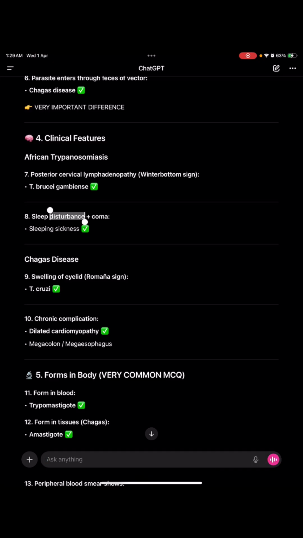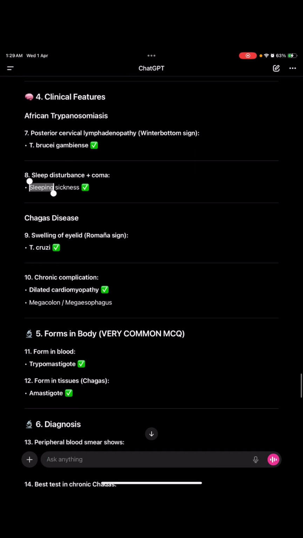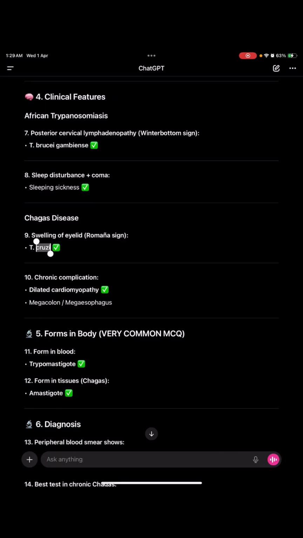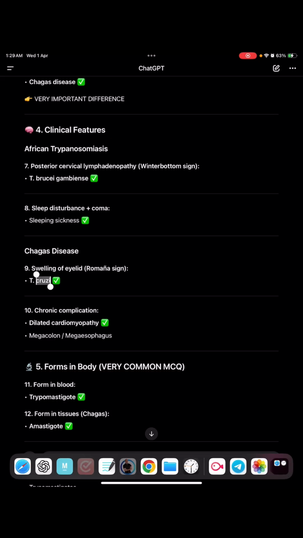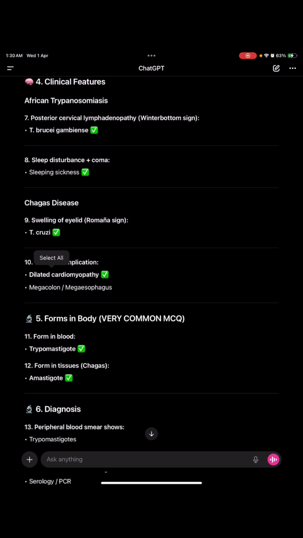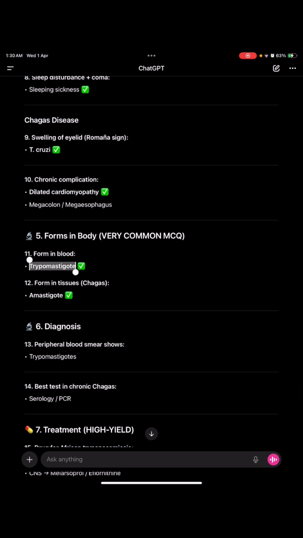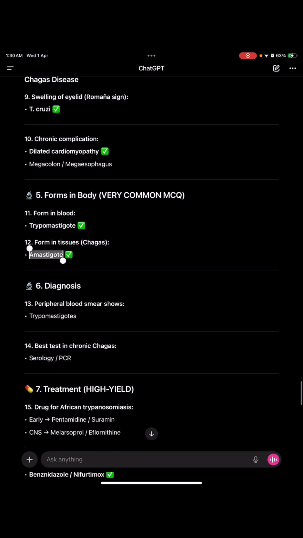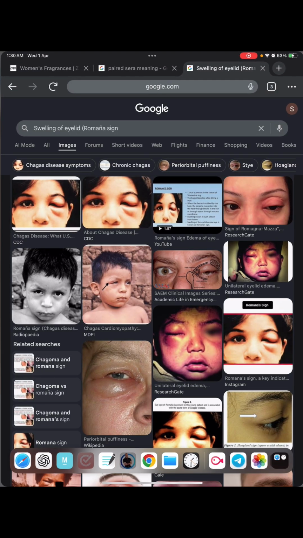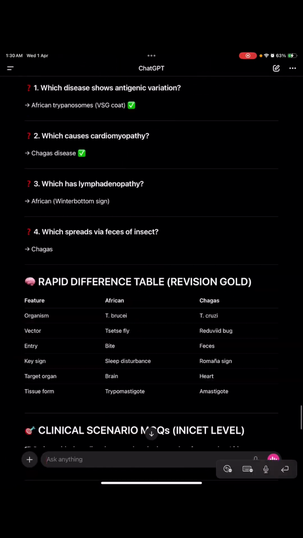So sleep disturbance and coma will be in sleeping sickness, obviously. In Chagas disease we will see eyelid swelling, Romana sign. Romana is a person from America affected by cruzi, through feces of the kissing bug, and she got Chagas disease with swollen eyelids. Chronic complications are dilated cardiomyopathy, megacolon, and megaesophagus. The form in blood is the trypomastigote and the form in tissue in Chagas is the amastigote. We will see later, but the Romana sign we will see first. It is very palpable, the inflammation is there, swelling is there.